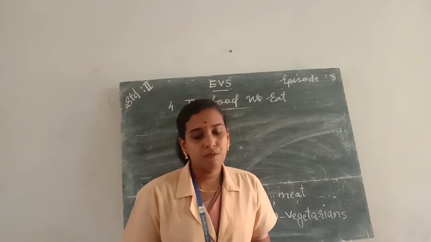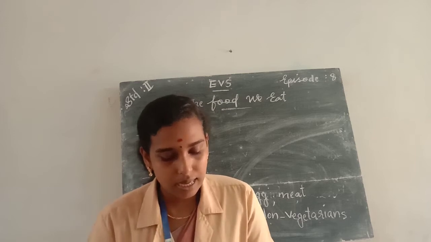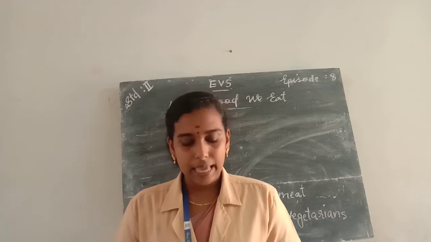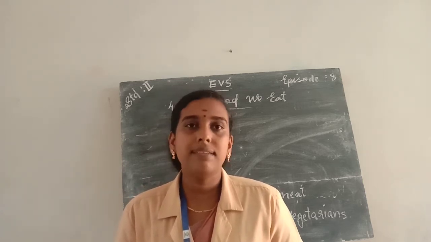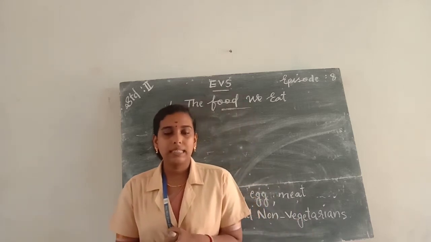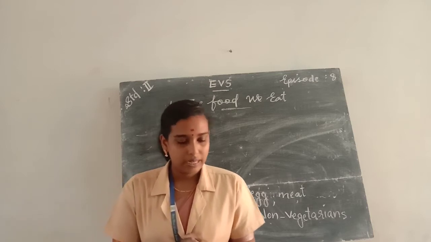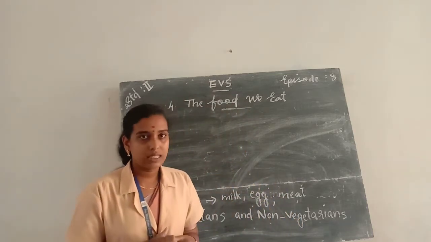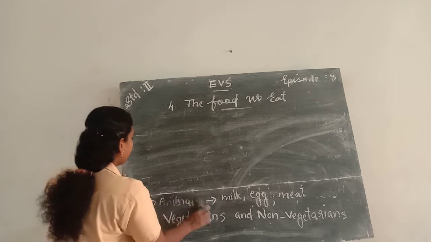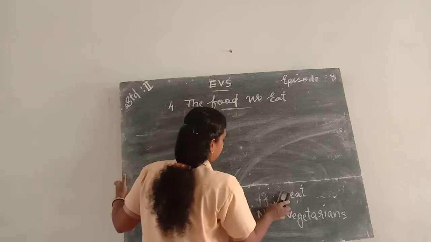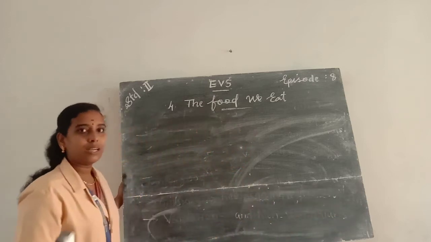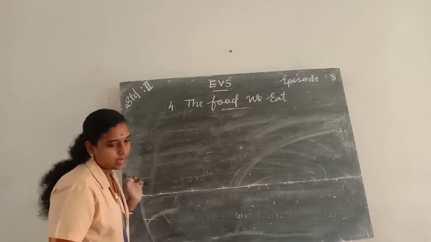And the second one is junk food. Food items like pizza, burger, samosa, cold drinks and finger chips are called junk food. They may taste good but contain very little nutrients. Junk foods are difficult to digest and can make you fat or sick if you eat them every day. So, we say no to junk food. And we eat lots of fruits and vegetables because they protect us from diseases. So, our first chapter is over.